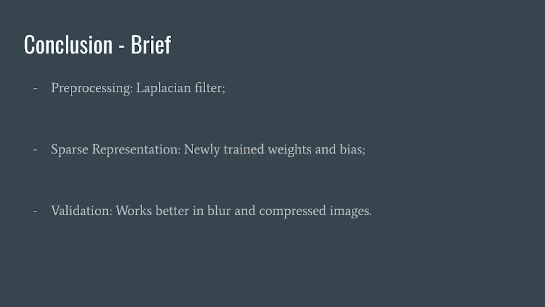In this project, we changed the pre-processing method by applying the extended Laplacian filter to the intensity of the images and attaching the edge channel as the fourth channel of the customer-defined color space. With the changed image patches, we trained new weights and biases for sparse representation. And then we validated that edge detection-based UNIQUE works better than UNIQUE on images with blur